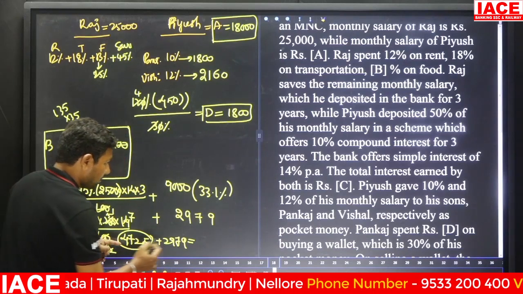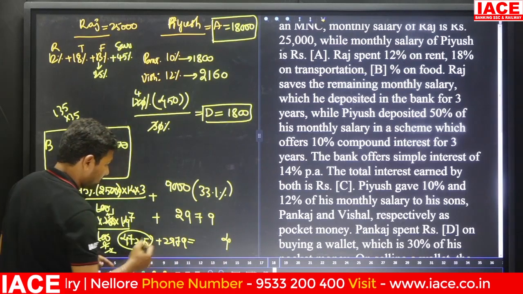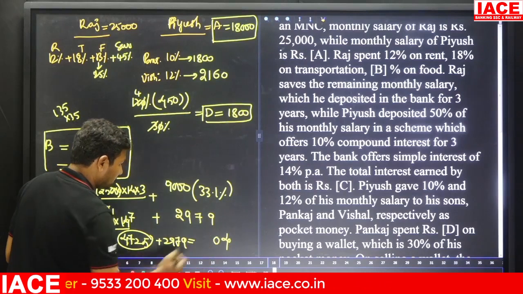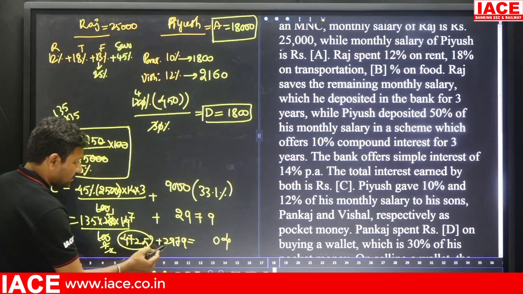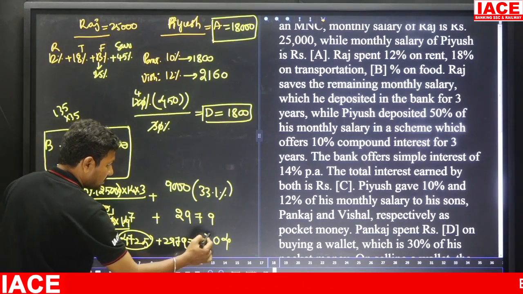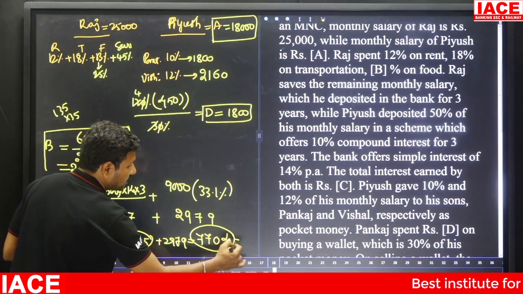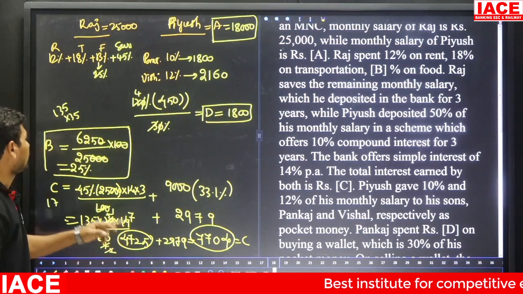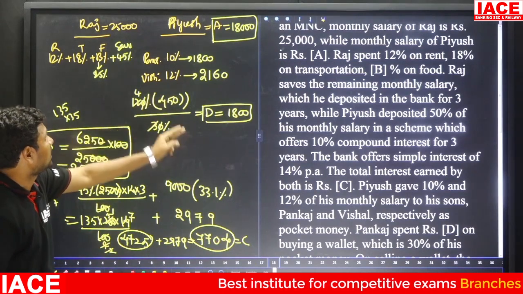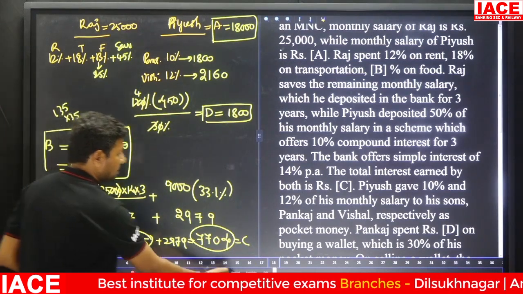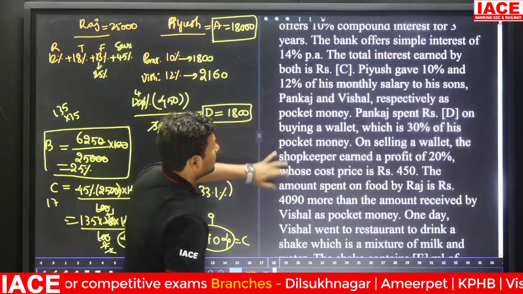Now add it here. 5 plus 9 is equal to 14. 7 plus 2 is equal to 9. 9 plus 1 is 10. And the next one, carry forward is 1. 9 plus 1 is 10. 10 plus 7 is 17. And next 4 plus 2, it is 7704. It is equal to whose value? The C value. C value completed, B value completed, A value completed, D value completed. Next we have to focus on the E value.